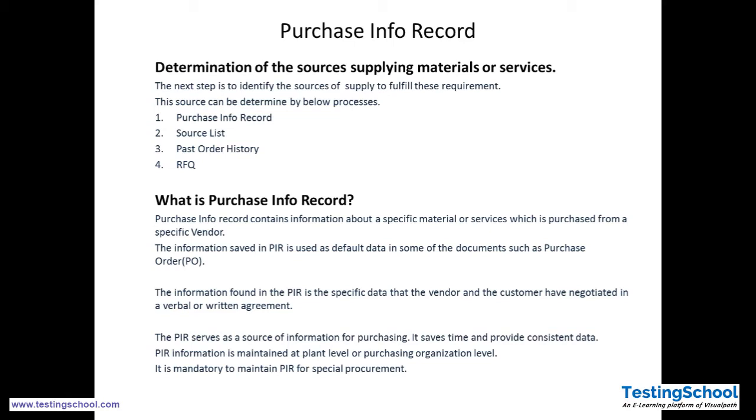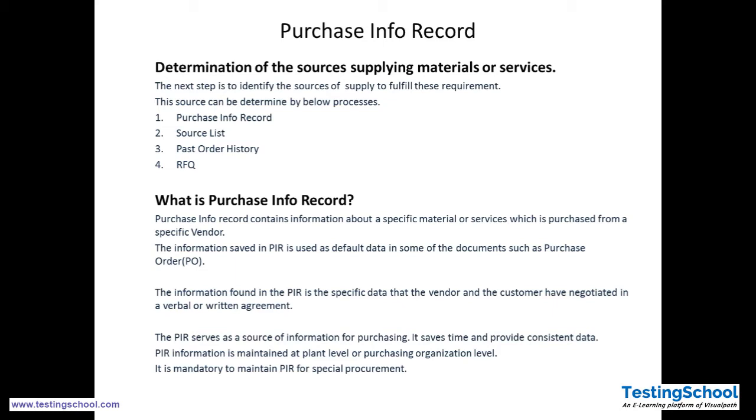The information found in the PIR is specific data that the vendor and the customer have negotiated, a verbal or written agreement. PIR will be maintained only for the vendors with whom we have written confirmation about the material, quality, and quantity that they will provide at this specific price. The PIR serves as information for purchasing. It saves time and provides consistent data.